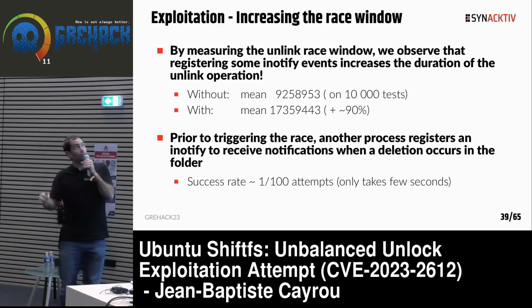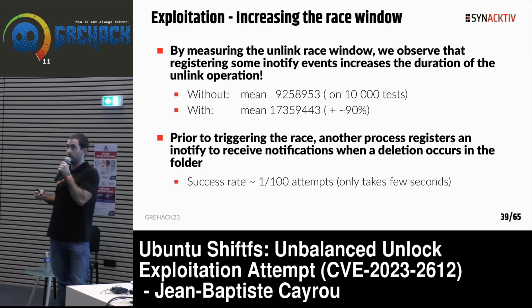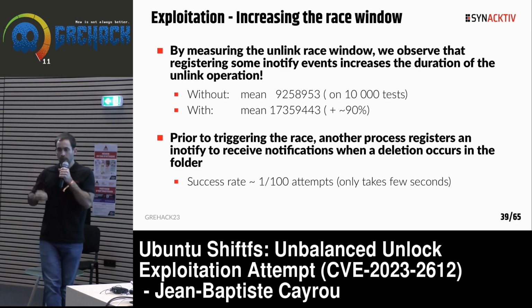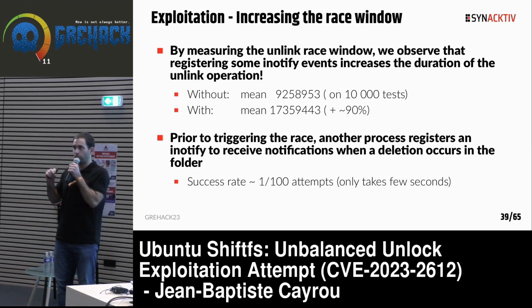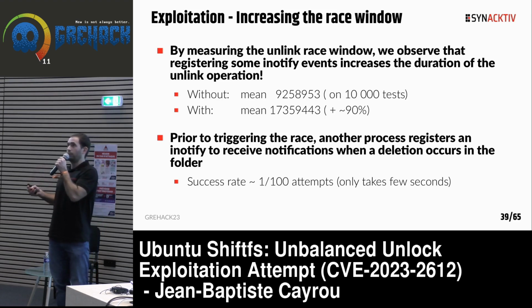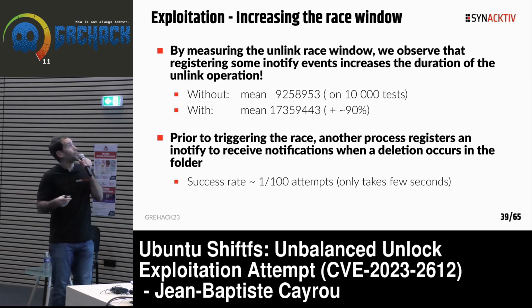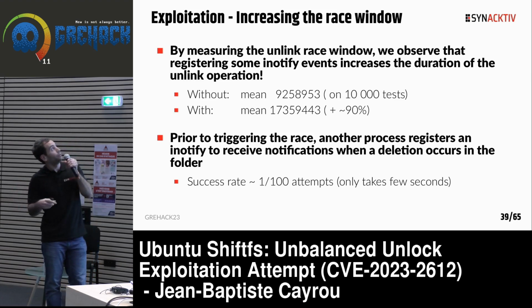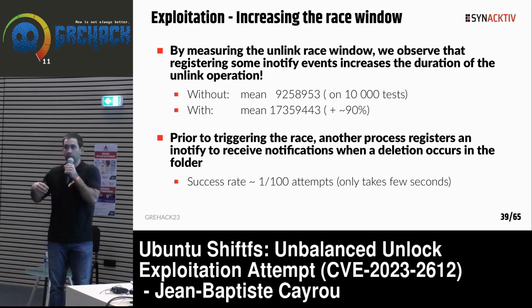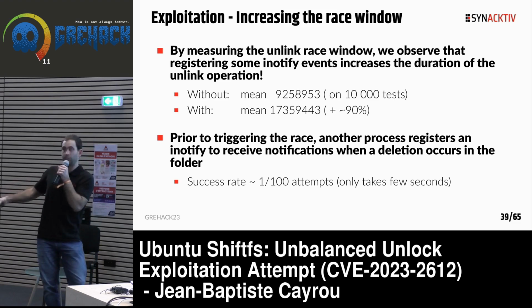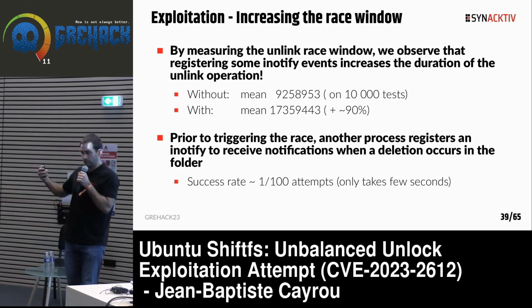After several tests, I observed that using the inotify feature increases the race window. On the kernel, inotify is a feature that allows a process to register for some change in the file system, for example, to be notified if a file is removed from a folder. When we register this kind of inotify, we can observe that the unlink operation is longer, so it's better to win the race. So what's the idea for the exploitation?